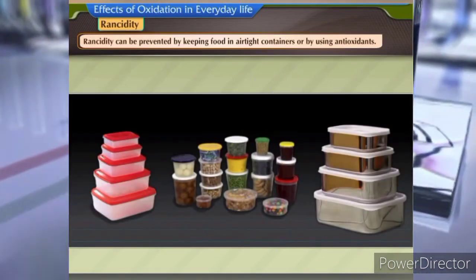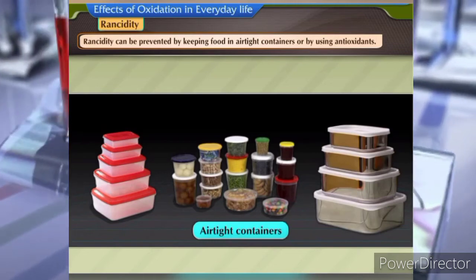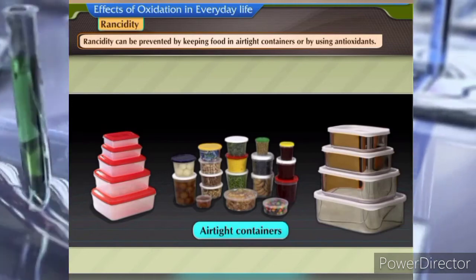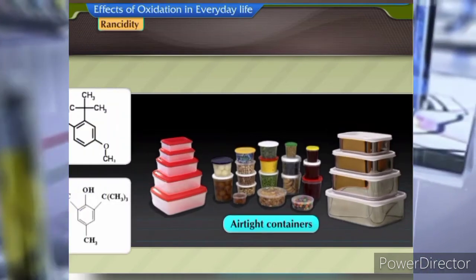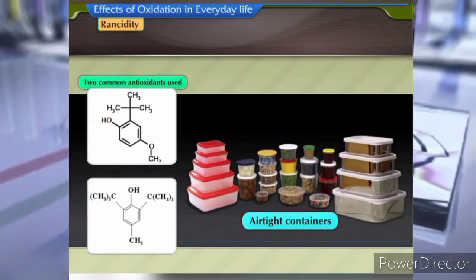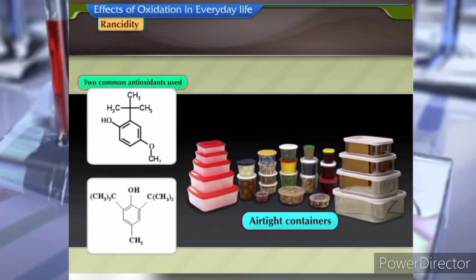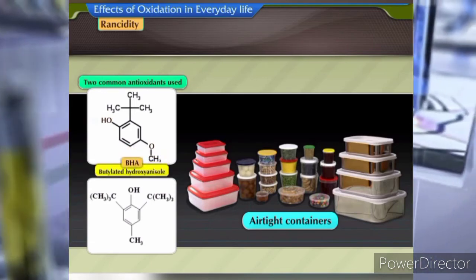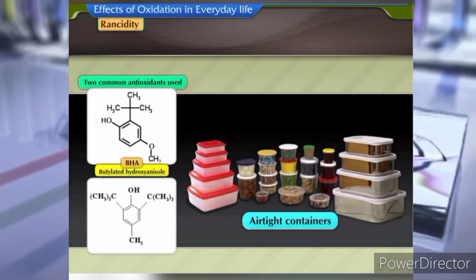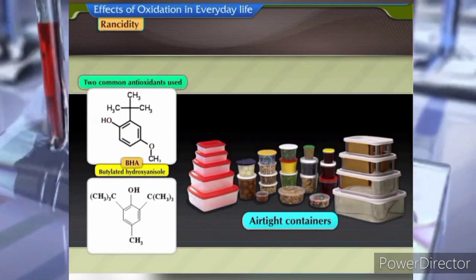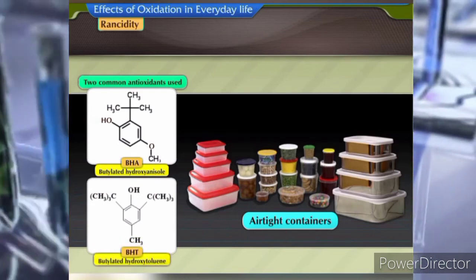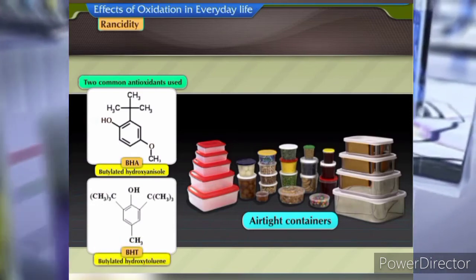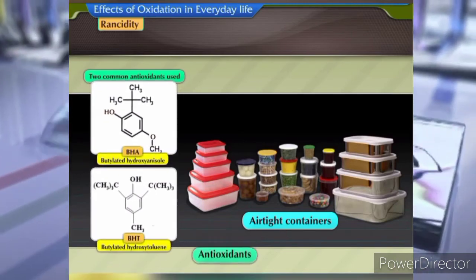Rancidity can be prevented by keeping food in airtight containers or by using antioxidants. Two common antioxidants used in food to prevent oxidation are BHA, butylated hydroxyanisole, and BHT, butylated hydroxytoluene.